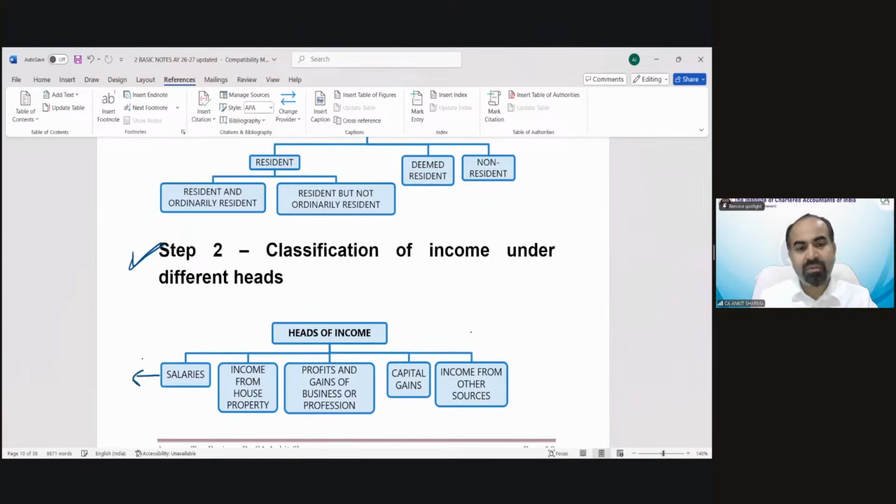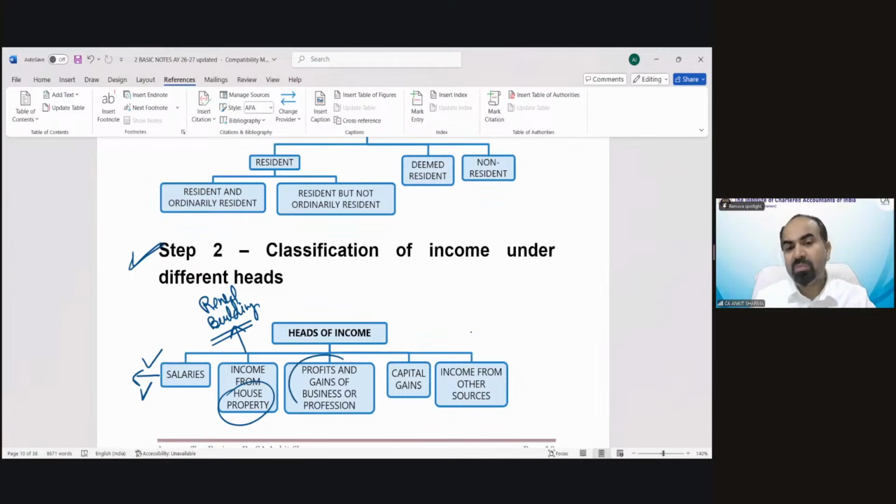First one is salary. Whatever you are earning as an employee, if you're doing a job and getting the payment, that income would be your salary income. Income from house property says if you are earning rental income from any building, that would be classified as your income from house property.